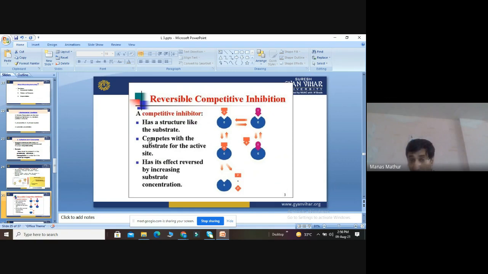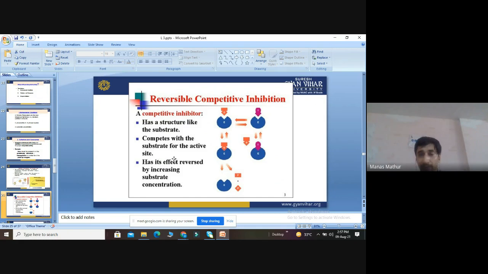Then we discuss what enzyme inhibitors are, and how certain inhibitors can stop the activity of enzymes. First, we will discuss the competitive inhibitor. This inhibitor has the same structure as the substrate. It will fight with the substrate. If the inhibitor wins the battle, it will directly attach to the enzyme. As a result, the activity of the enzyme will decrease. Its effect is reversed by increasing the substrate concentration.